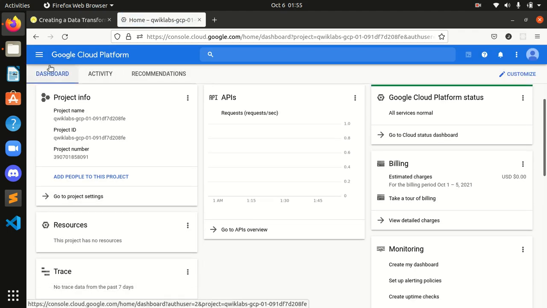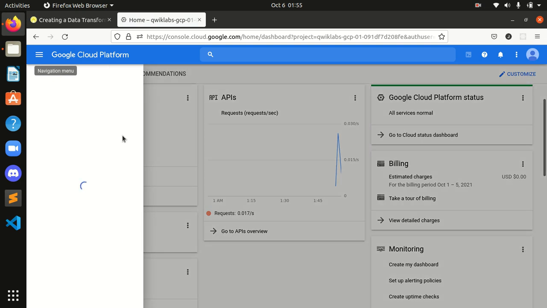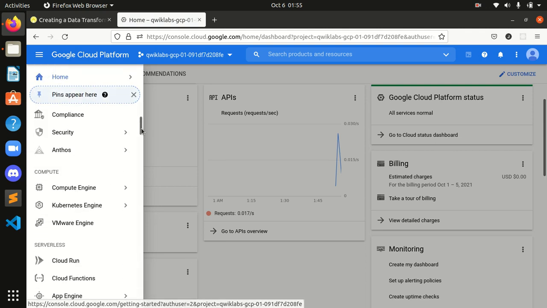Sometimes this error may come, guys, so no need to worry. I will start Dataprep again from here.